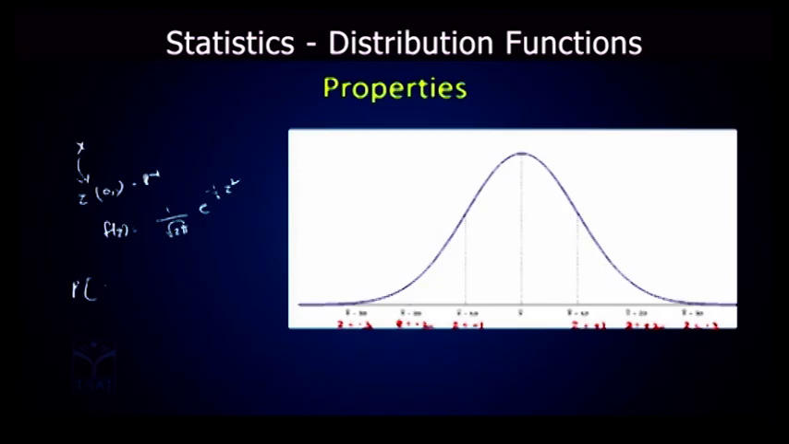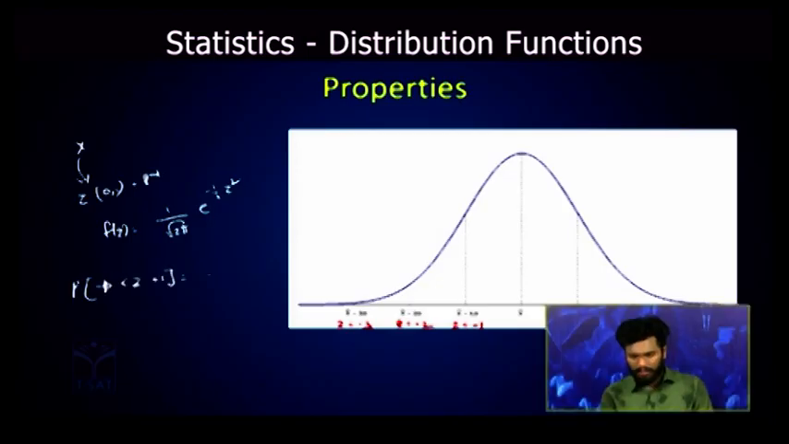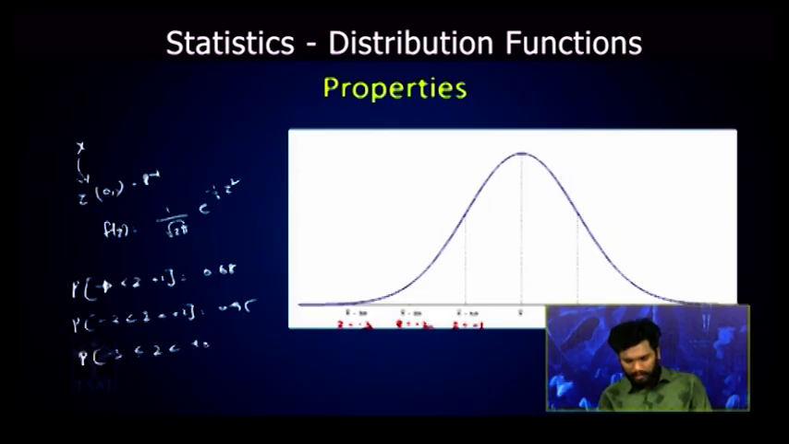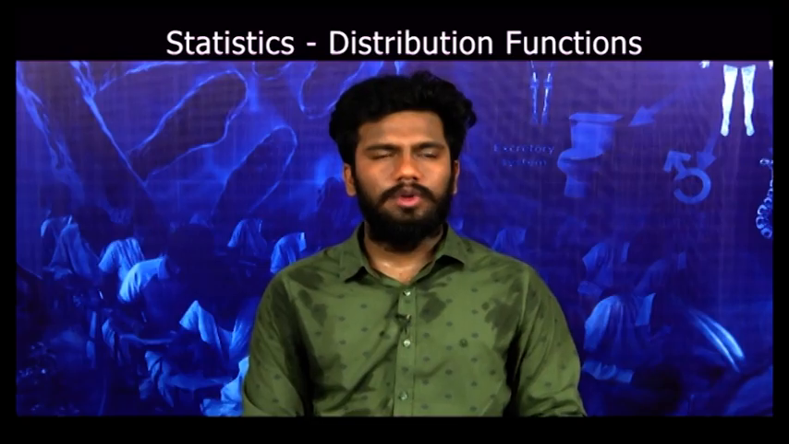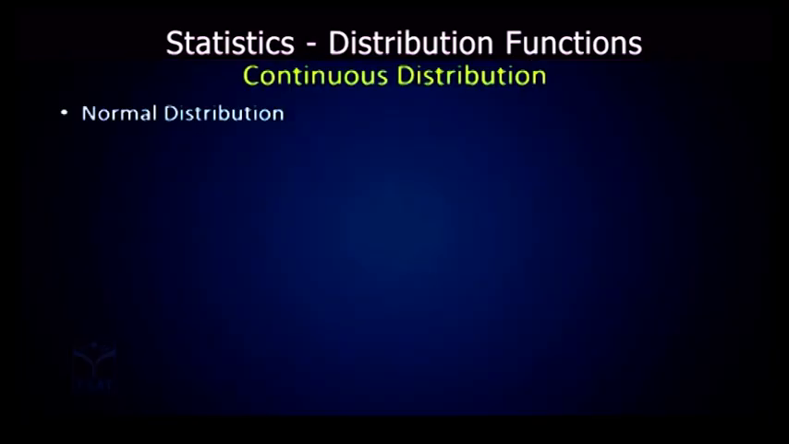Now probability of z lying between minus 1 and plus 1 is equal to 0.68, that is 68%. The same way probability of z lying between minus 2 to plus 2 is equal to 0.95, that is 95%. The probability of minus 3 to plus 3 is equal to 0.99. Continuous distributions. So in these continuous distributions, we will see about normal distribution, which is very, very important.